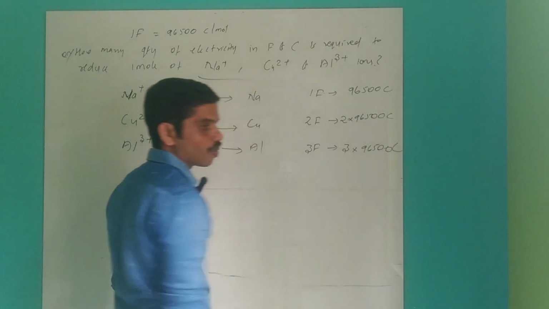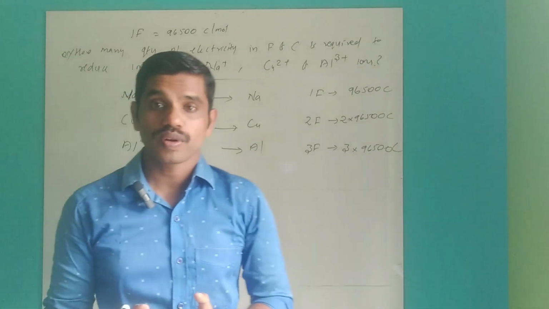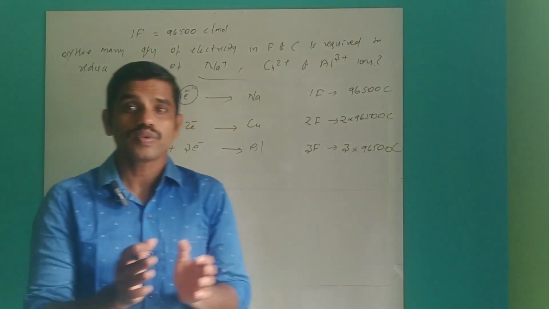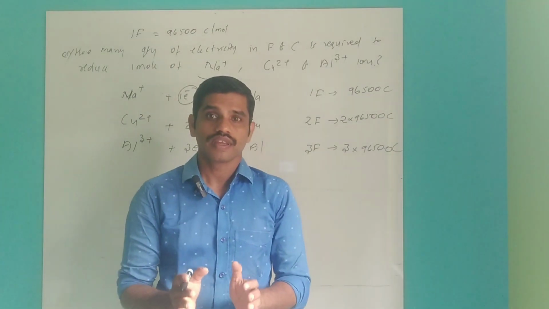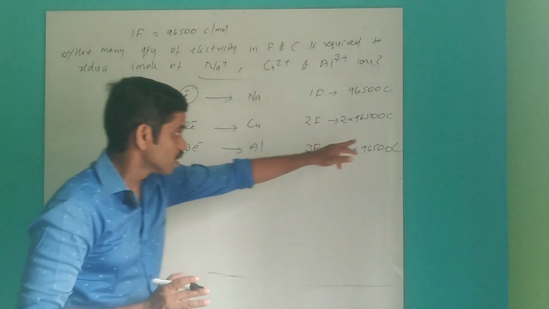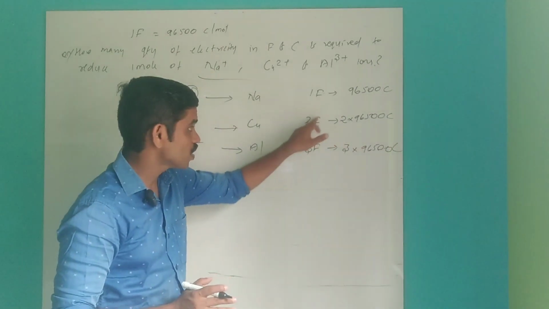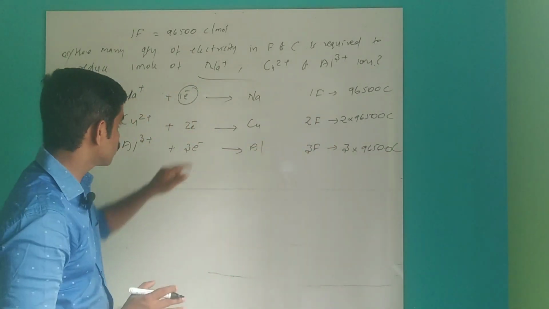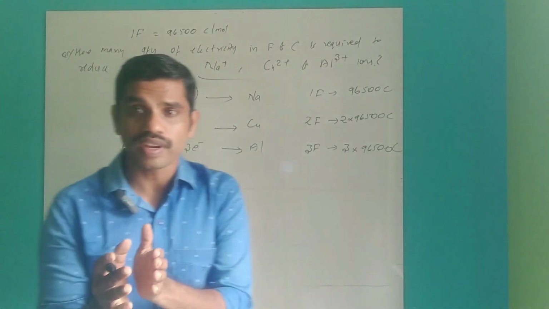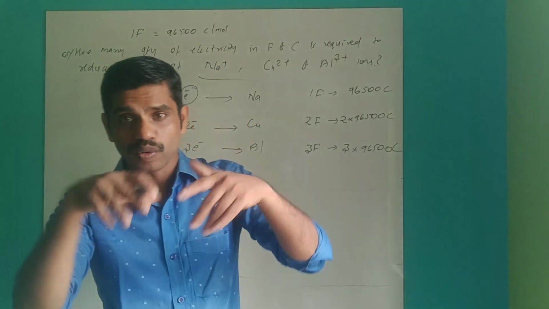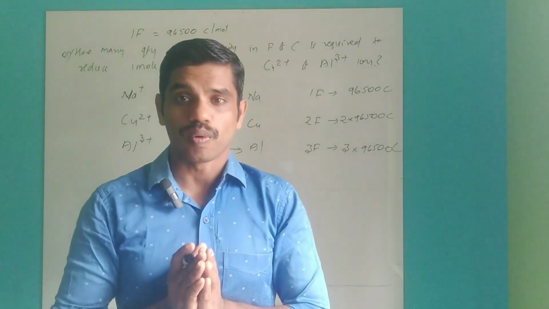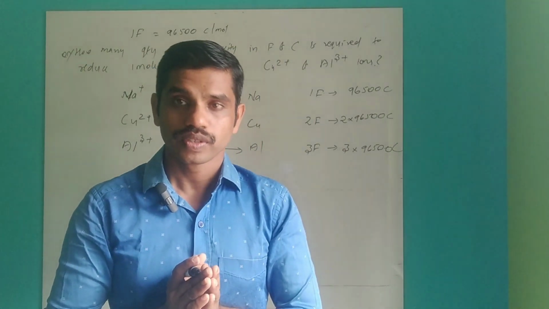It is important to know how to convert Faraday into Coulomb by multiplying by 96500. You get Faraday from the number of electrons, and that much Faraday, multiplied by 96500, gives Coulomb.